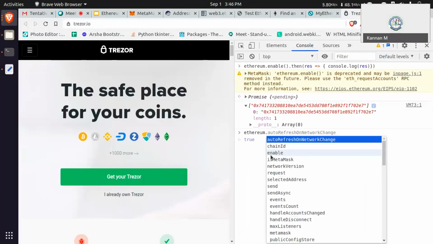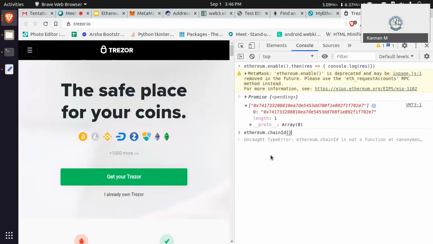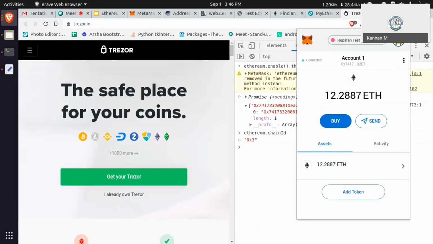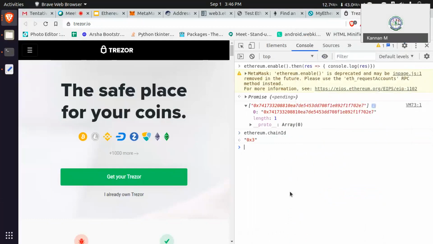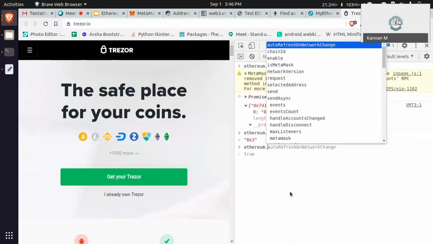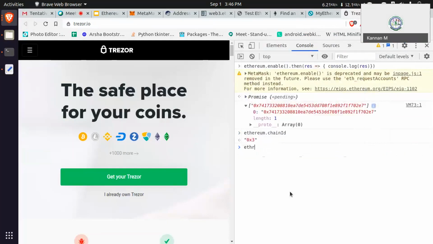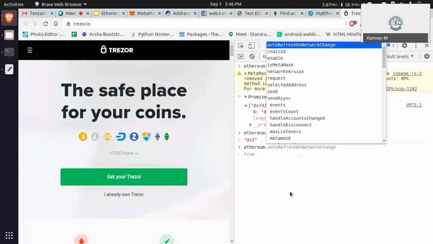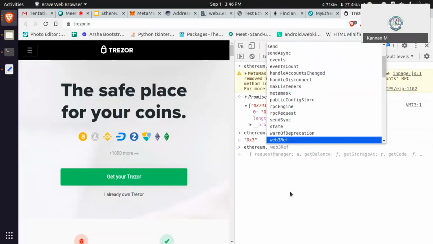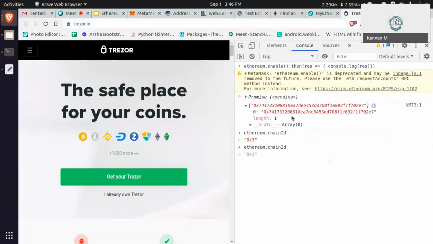And then Ethereum dot chain ID means chain ID is like 3. 3 means Ropsten. If I am switching, let me switch into mainnet. Okay, Ethereum dot. If you type Ethereum and then dot, it will give all the options. You no need to remember. Just know about chain IDs. It is like 0x1. Mainnet is 1.